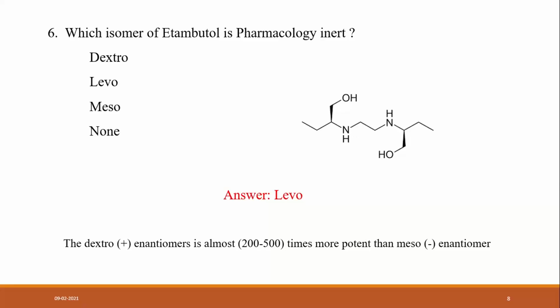These two carbons are chiral in nature in ethambutol. The dextro enantiomer is more potent than the negative one. So the answer is that the levo enantiomer is inert in nature. Dextro is almost 200 to 500 times more potent than levo. When we consider the stereochemistry of these two chiral carbons, the positive enantiomer is more active than the levo isomer.